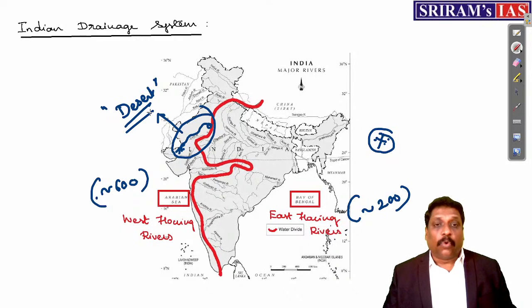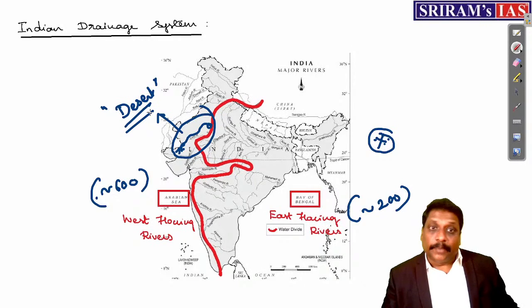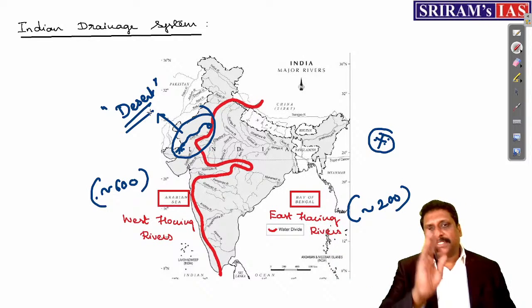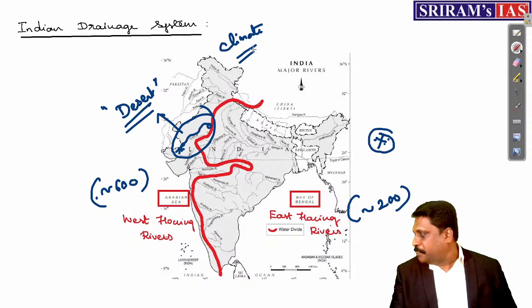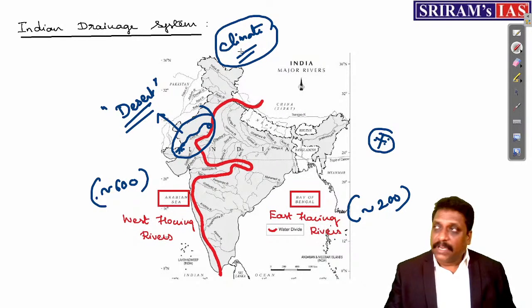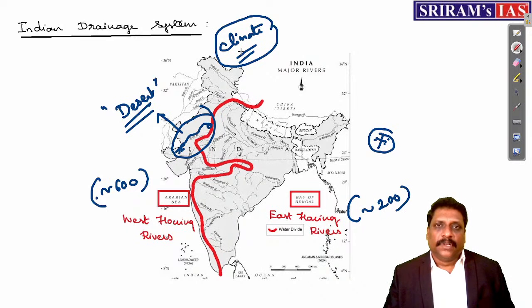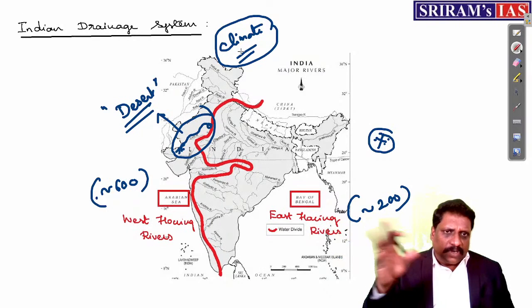So prevailing climate plays a very, very important role. And of course, volume of water also plays a very important role in determining a river becoming inland or not. And there is one more reason, we call it loss of gradient. But loss of gradient is not applicable to Luni. So Luni, if you ask me what exactly is the reason, it is the prevailing climate variance. And in India, we have plenty of rivers which are inland in drainage. Luni you take. River Ghaggar we have. River West Banas we have. River Rupen. We do have one Saraswati, not the ancient Saraswati, another Saraswati that we have in Gujarat. All these rivers are inland drainage rivers in India.